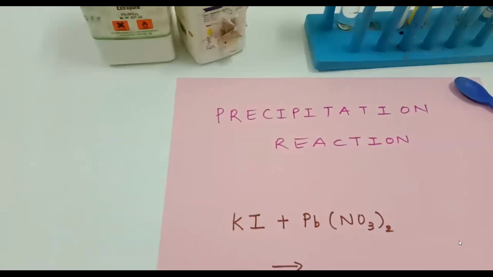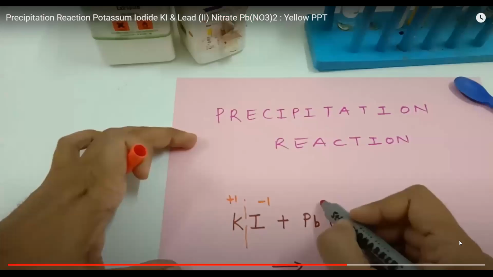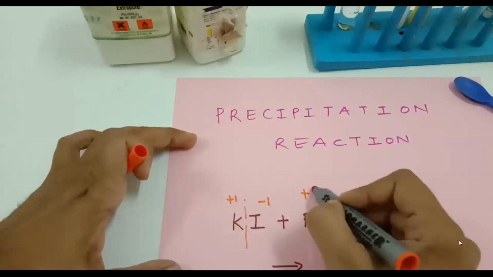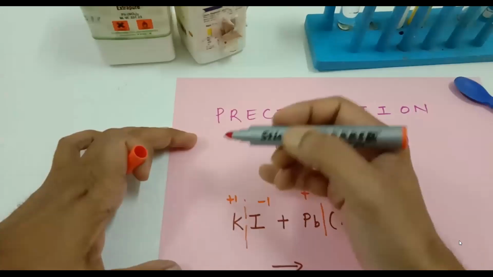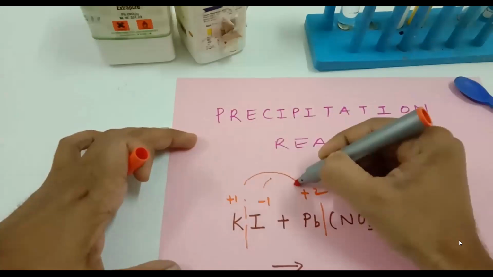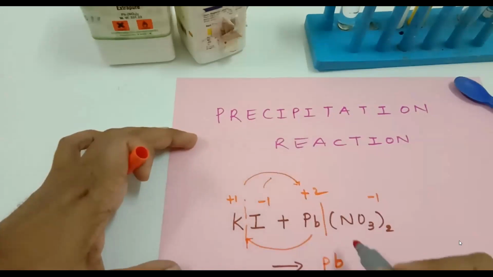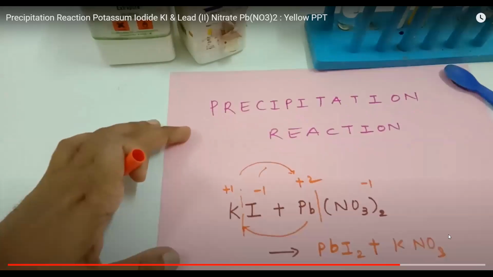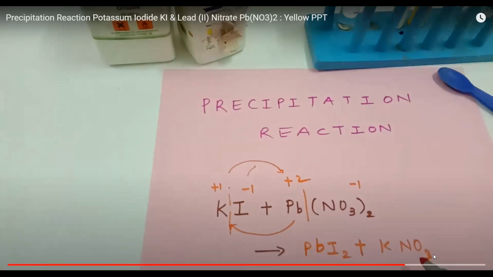So look at the reaction. KI: K plus 1, iodide minus 1. Lead nitrate: Pb plus 2, nitrate minus 1. Now when they react, what will they form? Lead iodide. So Pb and I will react to form PbI2, and potassium and nitrate will react to form KNO3. That's all. Among these, potassium nitrate is soluble. Lead iodide is insoluble. It is yellow in color. So that got precipitated. You all understand?